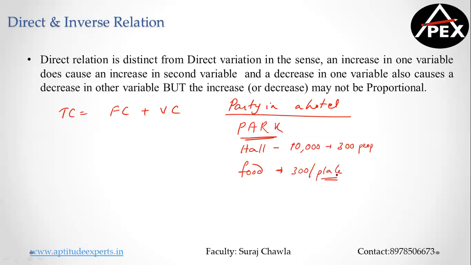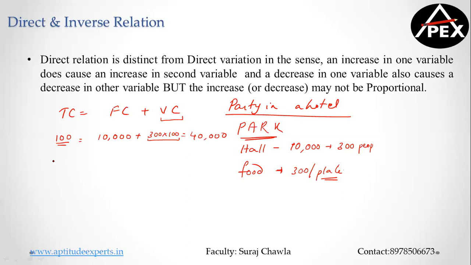Suppose there were only 100 students who came to the party. The hall person will definitely take 10,000 rupees, but the eating charges will be 300 into 100, which is 30,000 plus 10,000. That means my total budget, if 100 people are attending, will be 40,000.